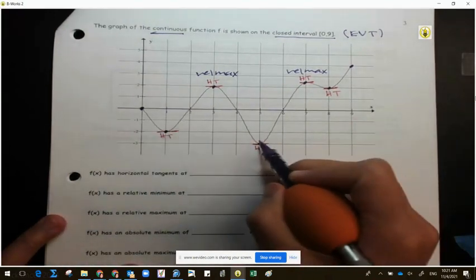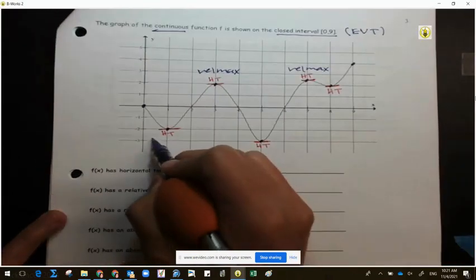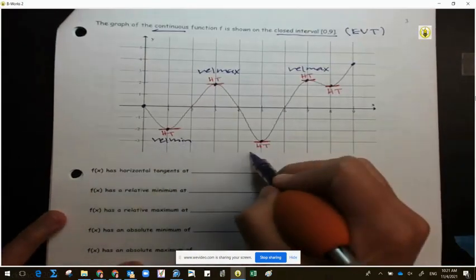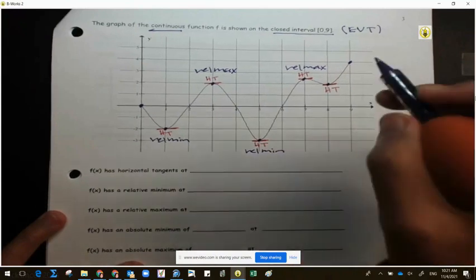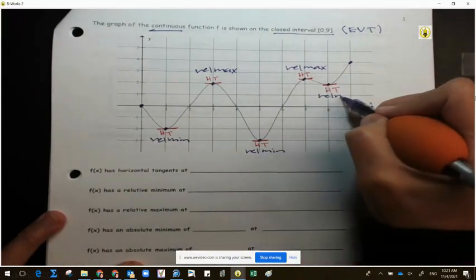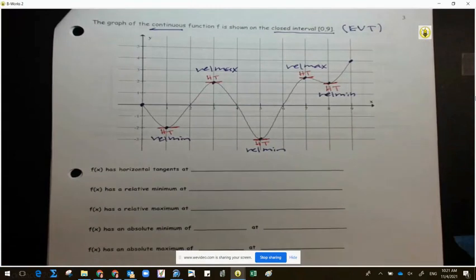3. We got one here, here, and here. So my calculus kids can count. That's a good start, right? You're like, give me more credit.